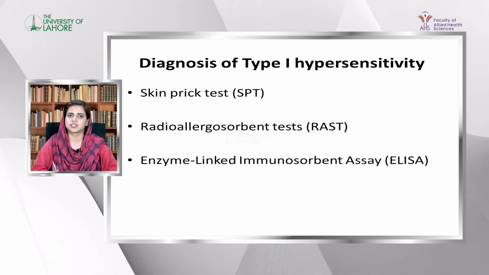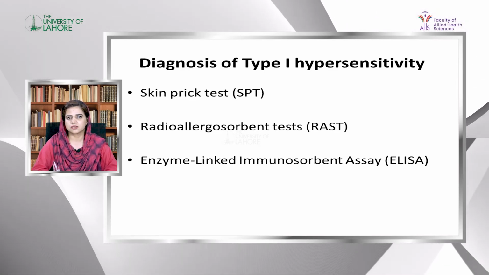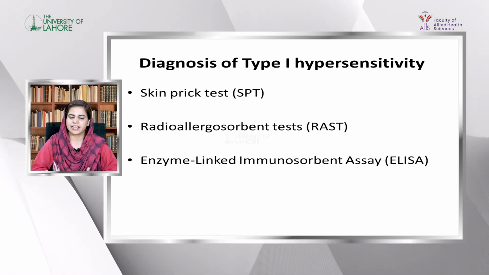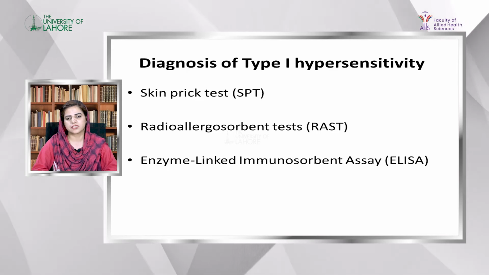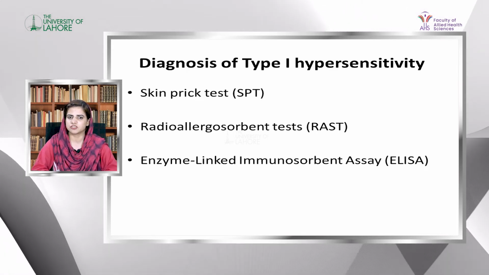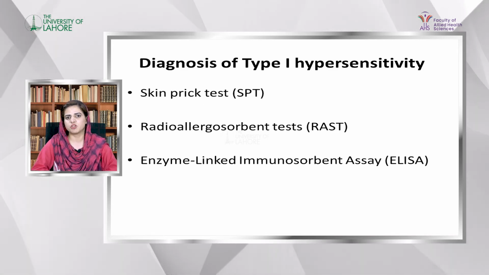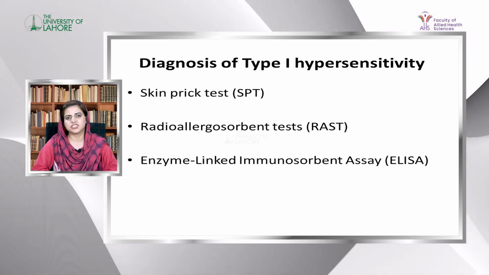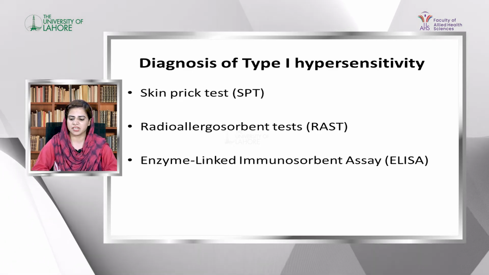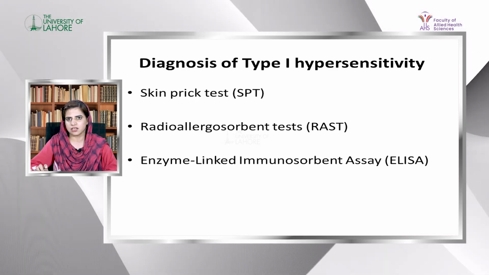Type 1 hypersensitivity is diagnosed by different methods. The first method, which has been very common in the last decade, is the skin prick test. Now an in vitro diagnostic test is also available, which is the radio allergosorbent assay, also called RAST. It is also called RIST, for radio immunosorbent assay. IgE antibodies can also be measured by the ELISA method, and total IgE or allergen-specific IgE can be measured by both methods, RAST and ELISA.